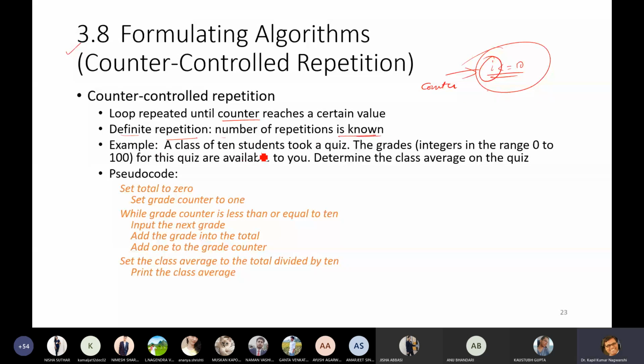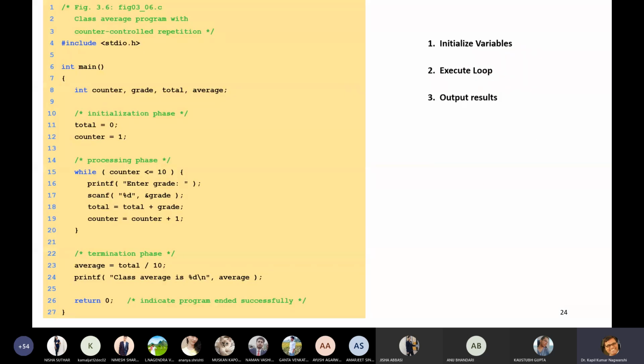A class of 10 students took a quiz. The grades, integers in the range of 0 to 100, are available to you. Determine the class average of the quiz. This is a little bit special problem. Suppose there are 10 students. Their grades are 86, 92, 33, 45, 67, 87, 100, 100, 29, and 34. These are 10 students, yes or no? And this is your quiz mark.